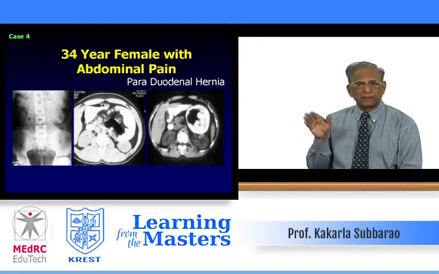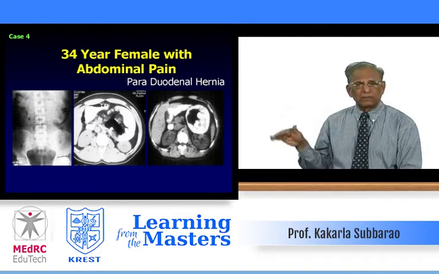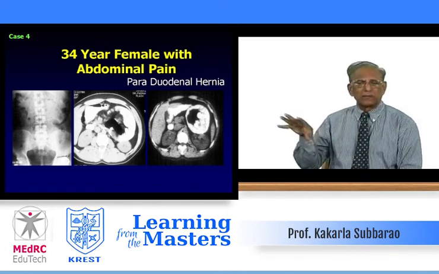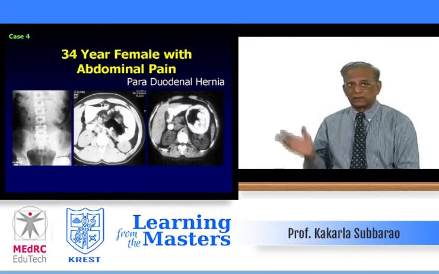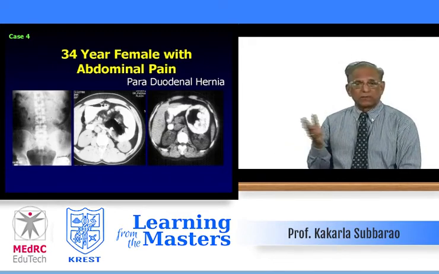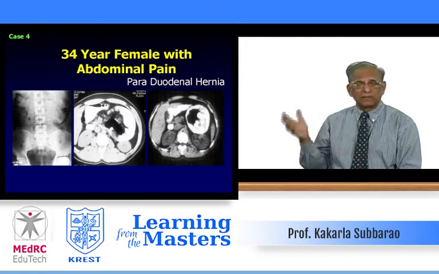This is below the ligament of Treitz and beyond the fourth portion of the duodenum, above the pancreas, either the body or tail. This is the typical location. And this is common. There are several paraduodenal hernias; on the right side also it may occur, but small. This is 80% of the time. This is typical of paraduodenal hernia on the left side.